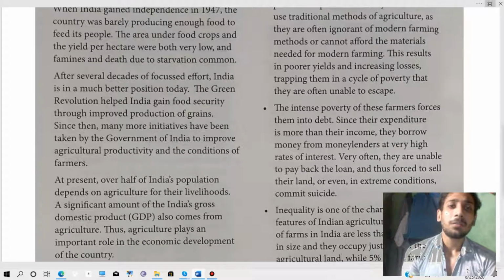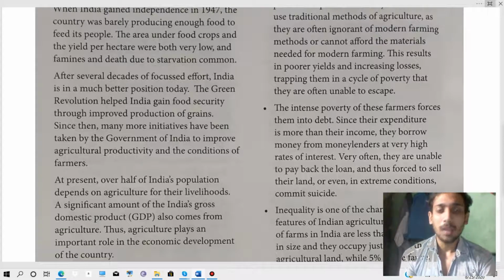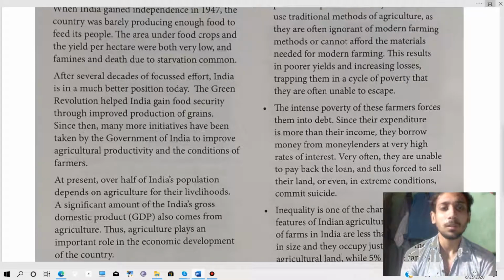This means that after several decades of focused effort, India is now in a much better position than other countries. From the earlier days until now, India is in a better position. The Green Revolution helped India gain food security. It helped to gain more grains, seeds, crops and food, so that our food security improved.